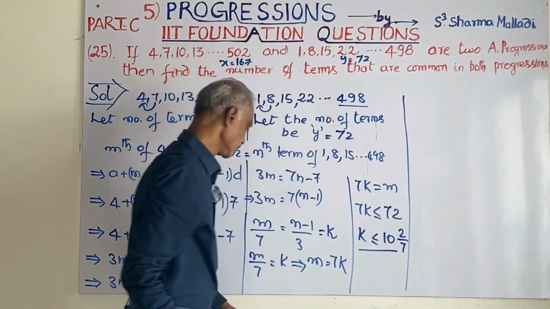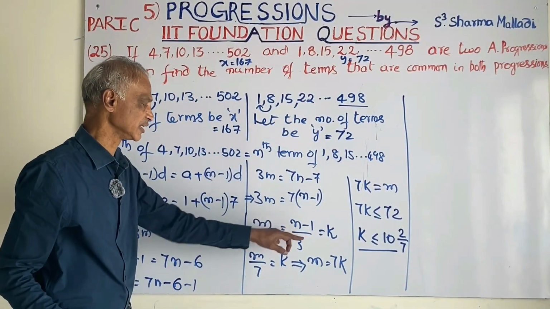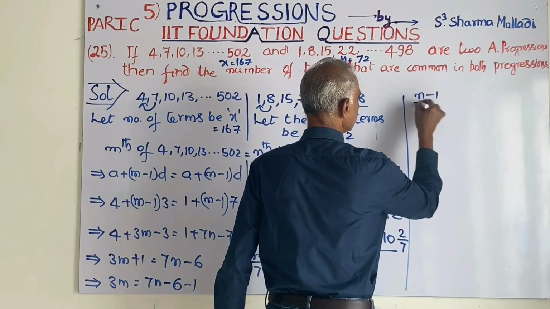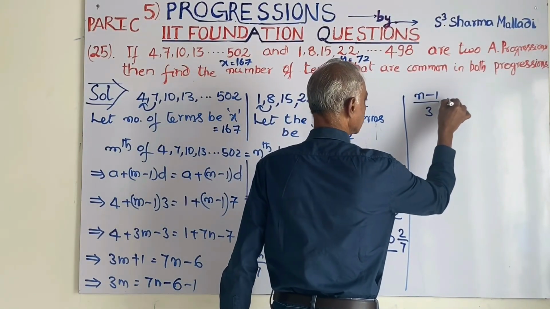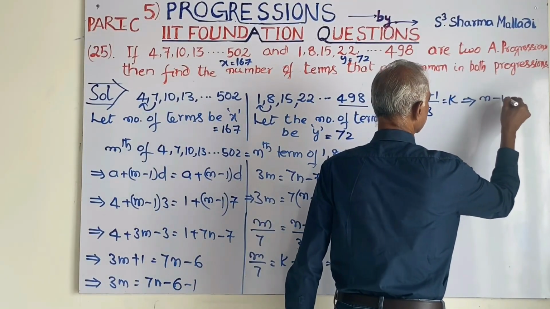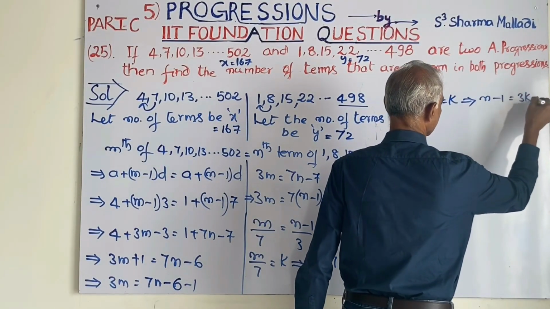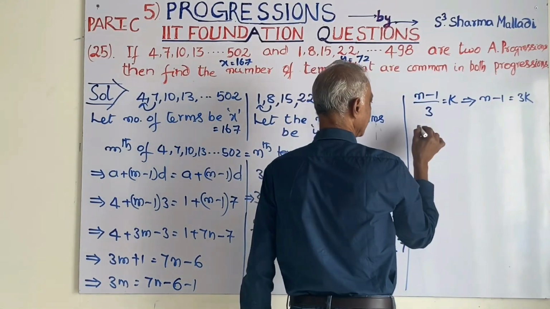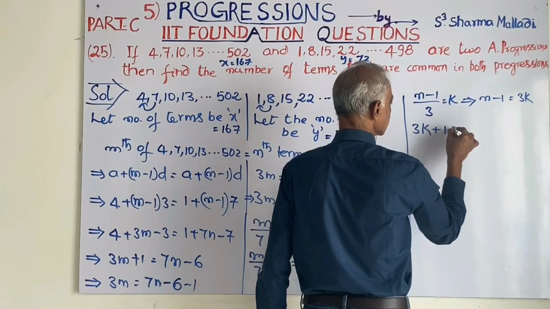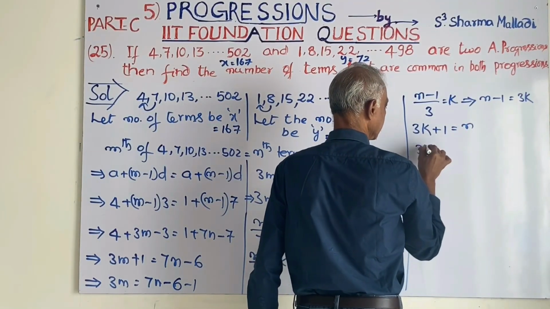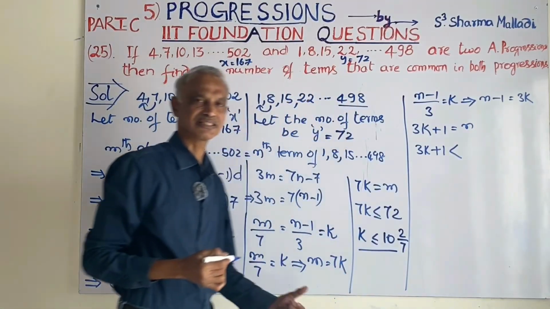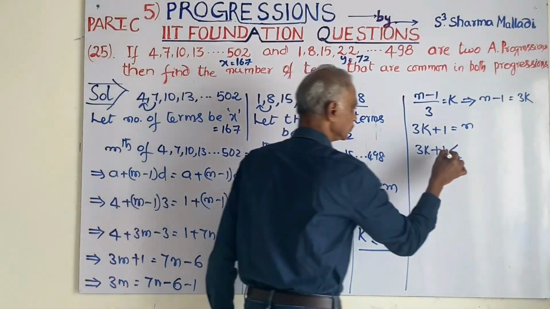Next, now you have to take (n minus 1) by 3 is equal to k. (n minus 1) by 3 is equal to k implies n minus 1 is equal to 3k. Now I have to find n. 3k plus 1 is equal to n. N is the number of terms, so you have to take 3k plus 1 less than or equal to 72.